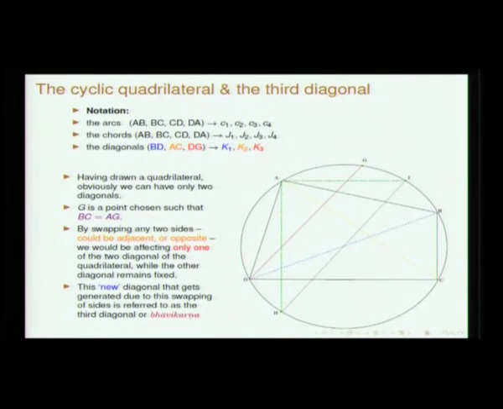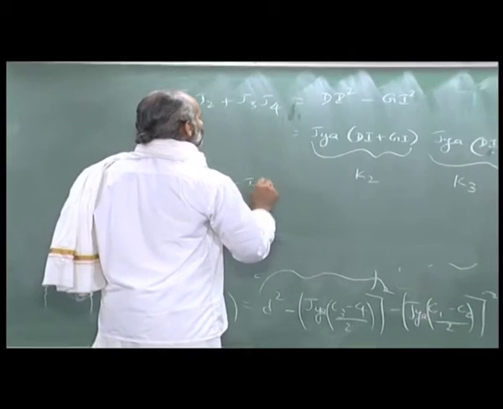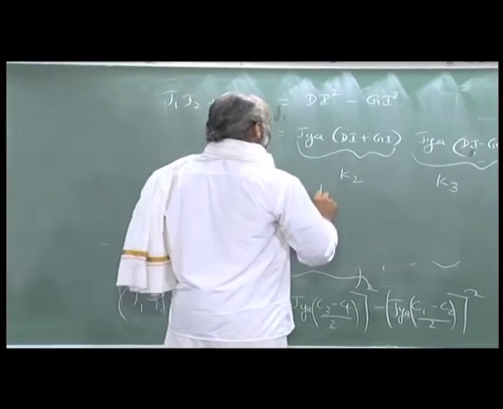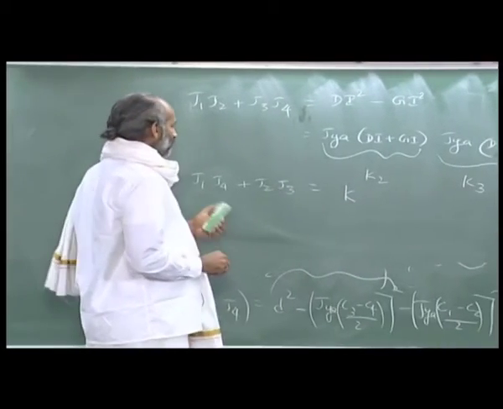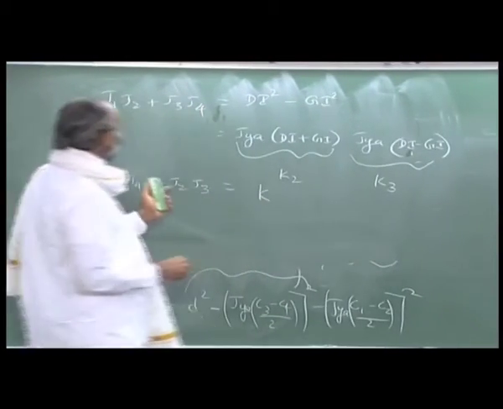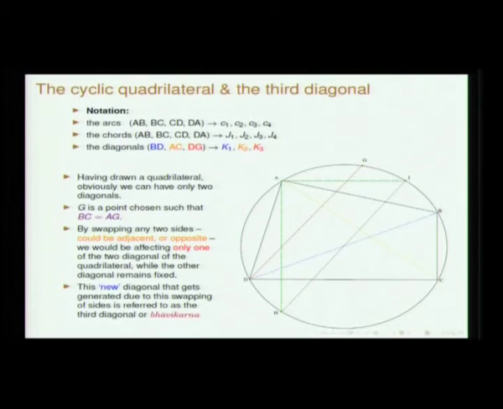So, it is J1 J4 plus J2 J3. So, J1 J4 plus J2 J3 is equal to Itara Karnashrita Bhujaghataikyam.